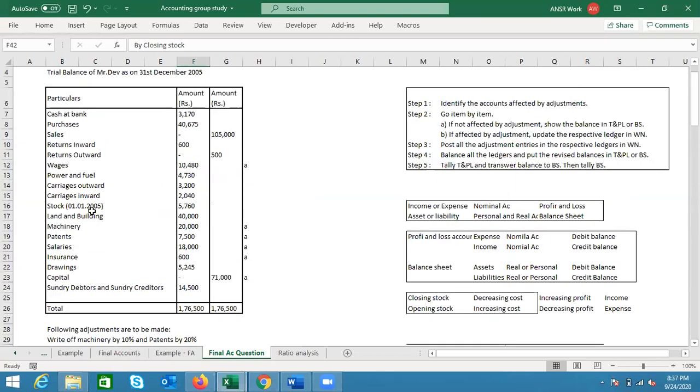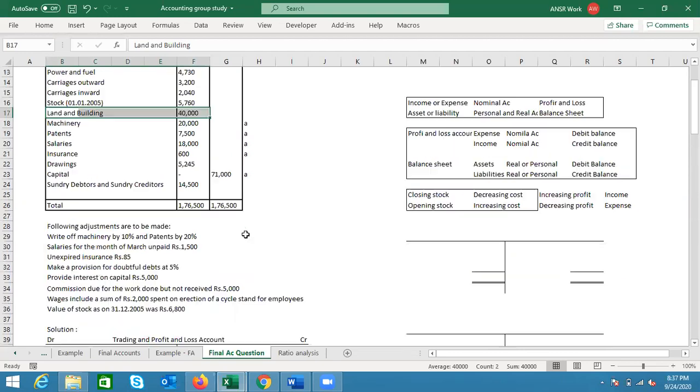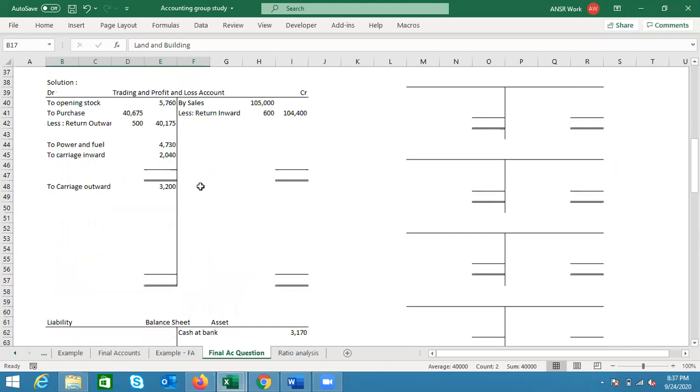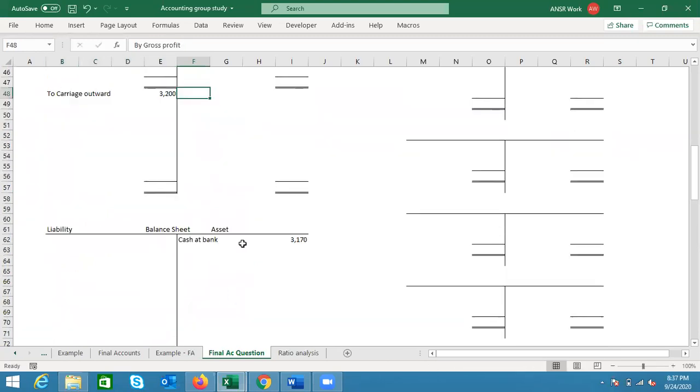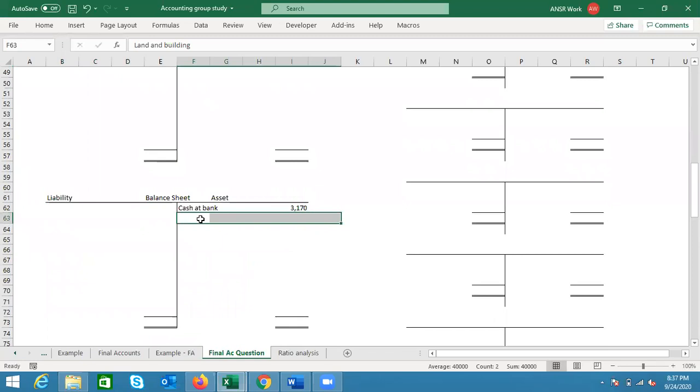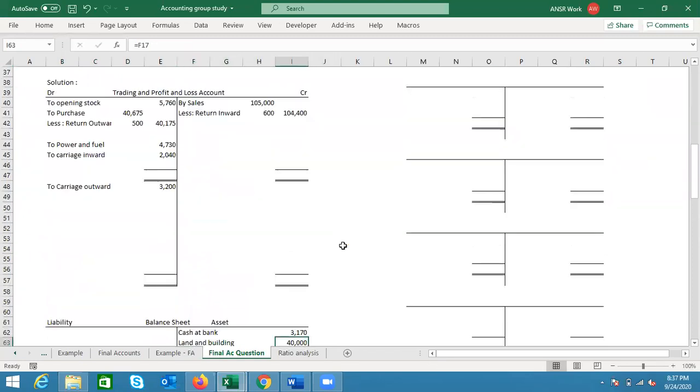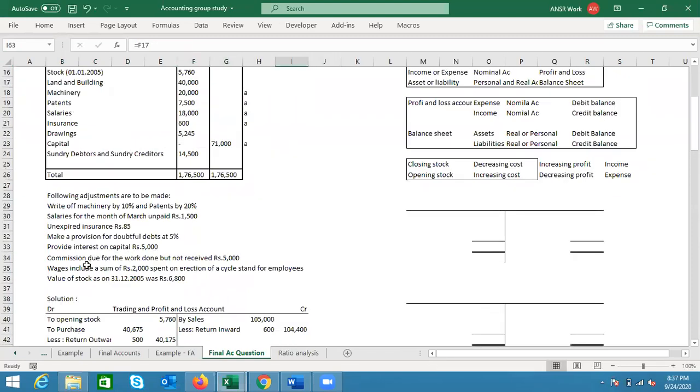Now, very quickly, land and building, 40,000. Is it asset, liability, expense, or income? Asset. Perfect. Asset side, land and building. $40,000 I've already put, if you guys can see. Now let's go to the next one.